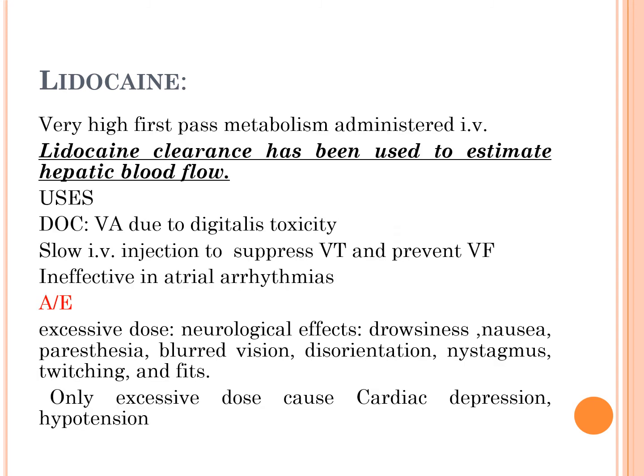Coming to the metabolism, it undergoes very high first pass metabolism and hence it is administered intravenously. And because of that, lidocaine clearance has been used to estimate the hepatic blood flow. Coming to the uses, it is a drug of choice for ventricular arrhythmias due to digitalis toxicity. Slow IV injection is used to suppress ventricular tachycardias and to prevent ventricular fibrillation. As we have discussed earlier, it is ineffective in atrial arrhythmias.